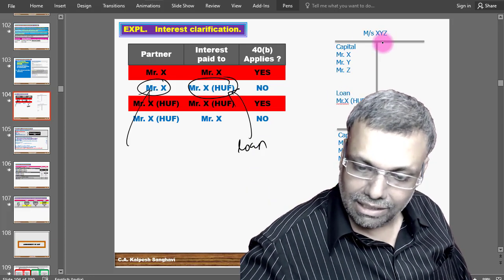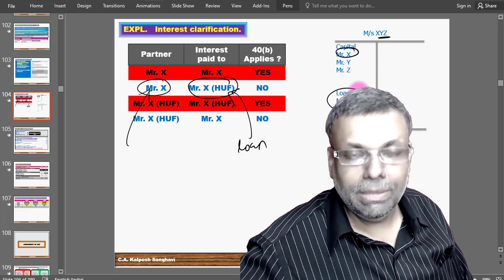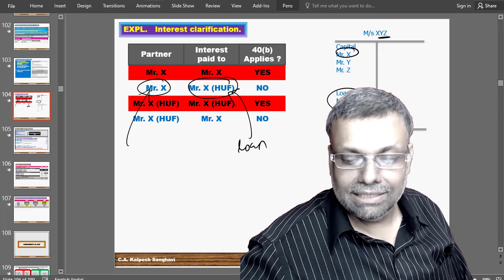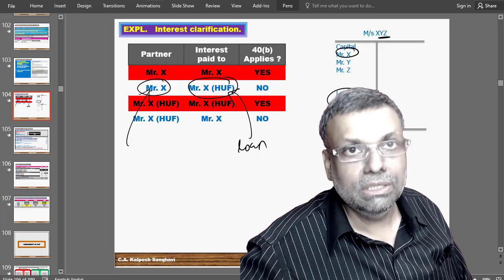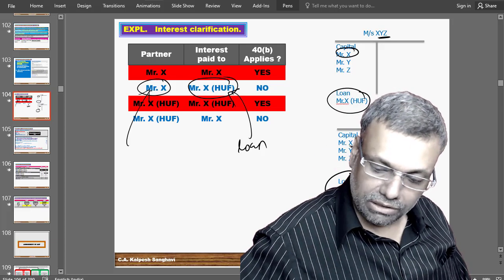And here, I have already given an example. Supposing Messrs XYZ, where X is the partner, but the loan is given by X HUF, is a possibility. If X HUF is the partner, so capital investment is done by X HUF, but the loan is given by Mr. X. So this kind of permutation and combination is possible.